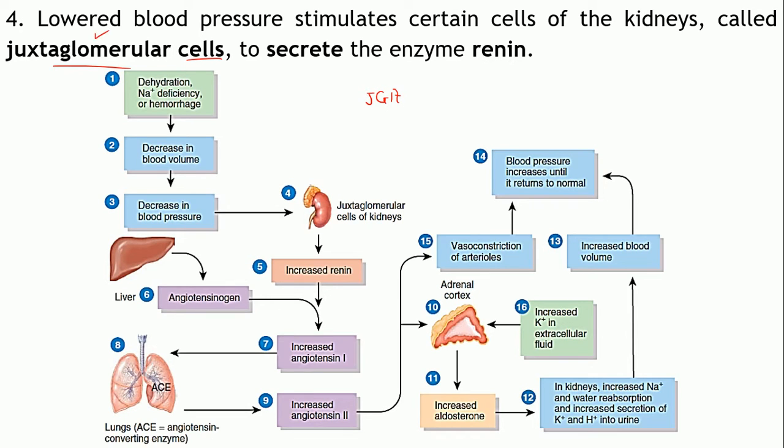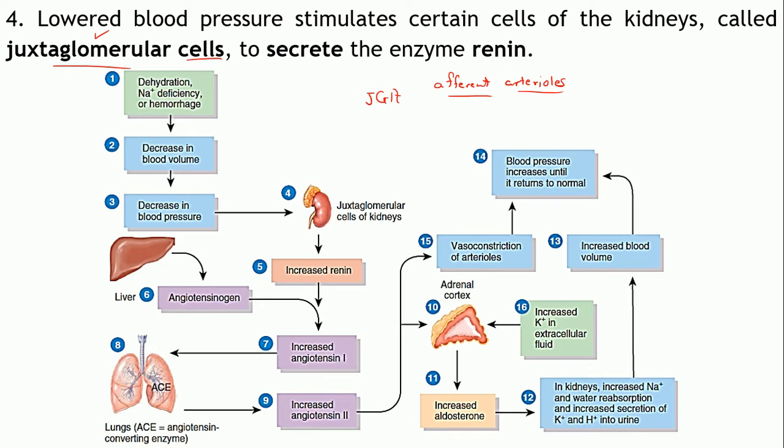Juxtaglomerular cells are modified smooth muscle cells present in the wall of the afferent arterioles, the ones entering the renal corpuscles.